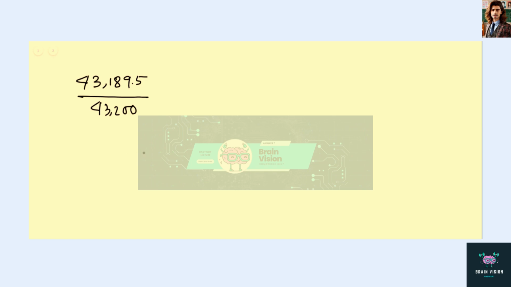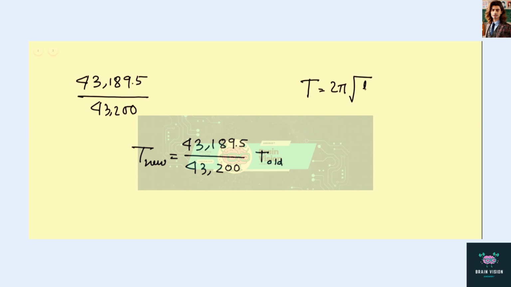So now the new time period is equal to this factor, which is, let me write that again, 43,189.5 divided by 43,200 times the old time period. Now we know that time period T is equal to 2 pi square root of L by g, where L is the length of the pendulum.